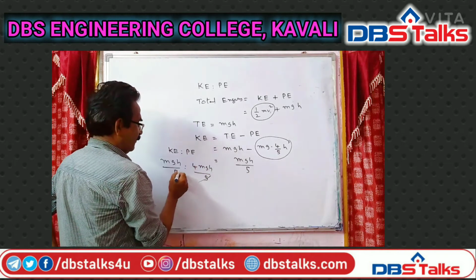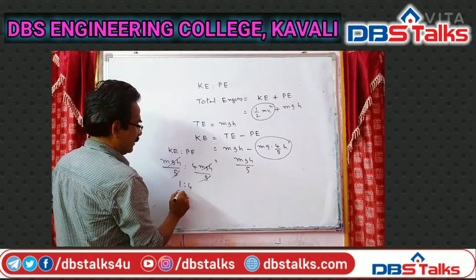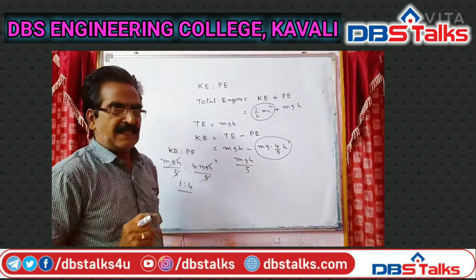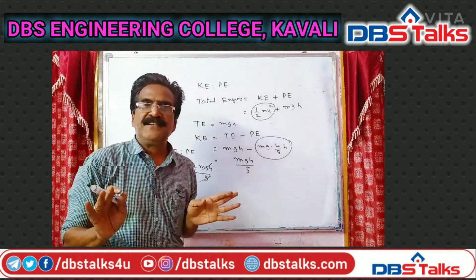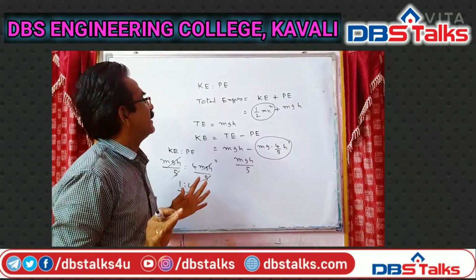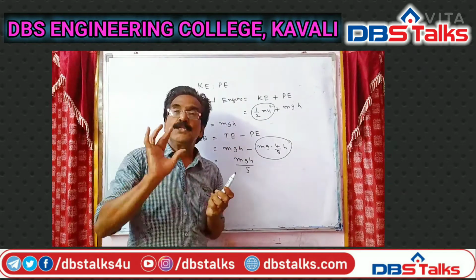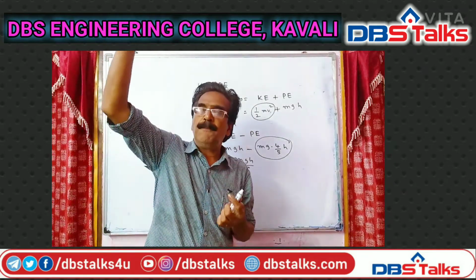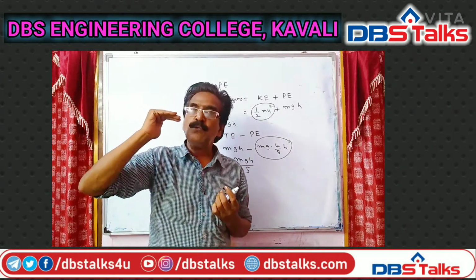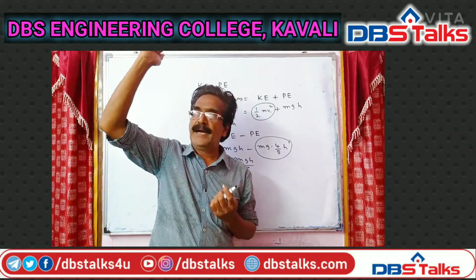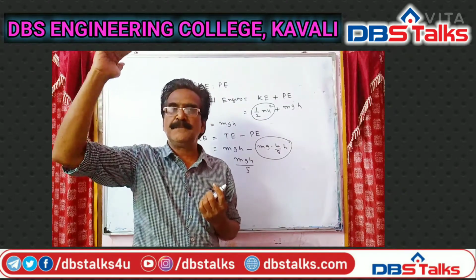Kinetic energy is mgh by 5 and potential energy at a height of 4 by 5h is 4 mgh by 5. The 5 gets cancelled, mgh gets cancelled. 1:4 is your answer, friends. Kinetic energy to potential energy is 1:4. Right, friends? The problem is very clear.